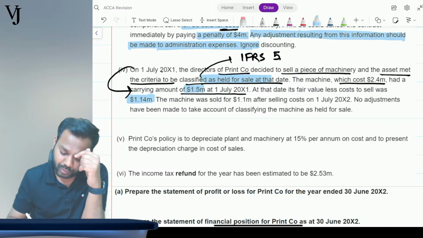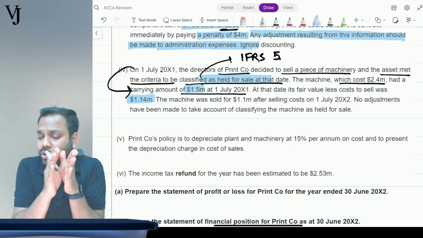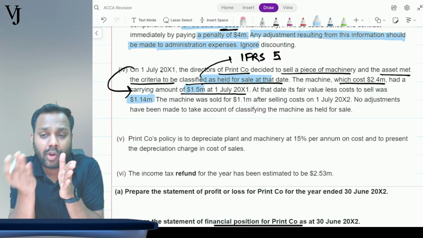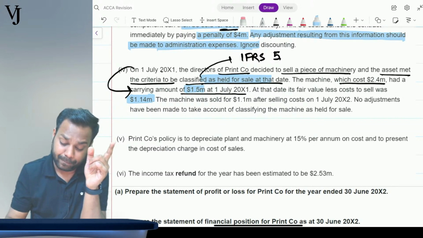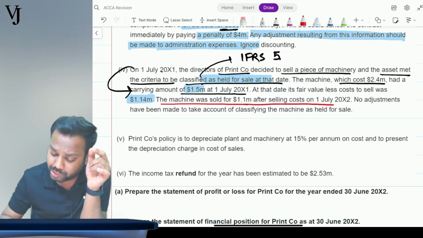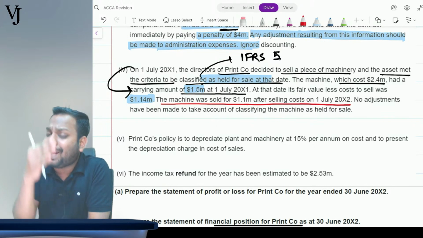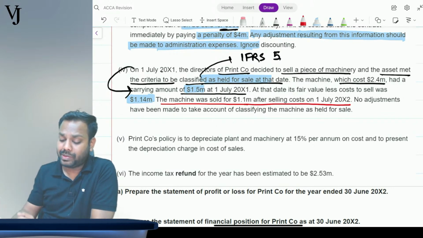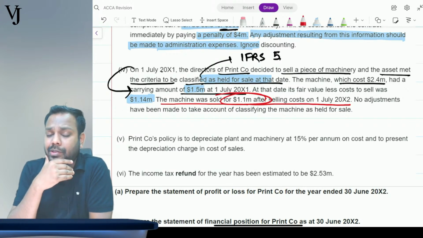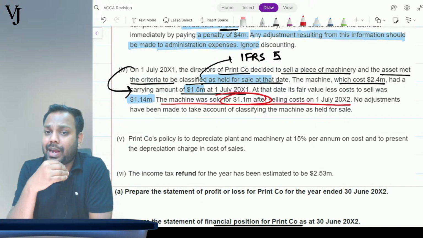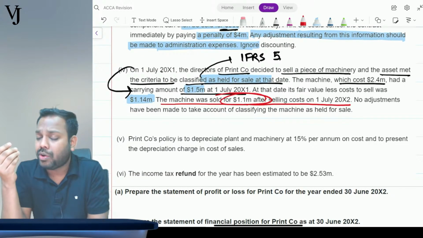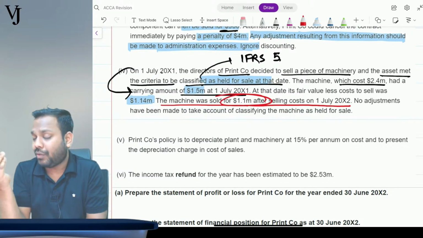Now the carrying amount was 1.15, and it says the fair value less cost of sale is $1.14 million. The question doesn't say whether on the year end, that is 30th June 20x2, the asset was sold or not, but the question gives a hint. The machine was sold for 1.1 million after selling cost on 1st July 20x2, which means immediately after the year end date, the machine was sold. Now tell me, applying the principles of IAS 10, events occurring after the balance sheet date: definitely the financials will not go for approval on 1st July 20x2.